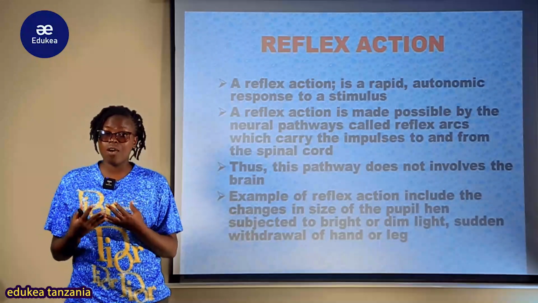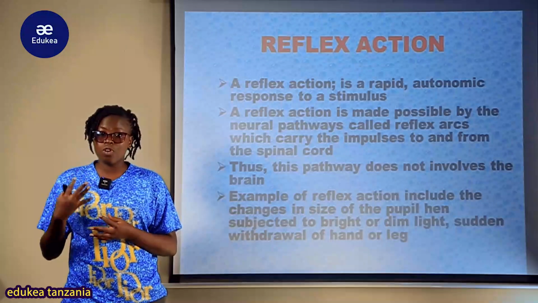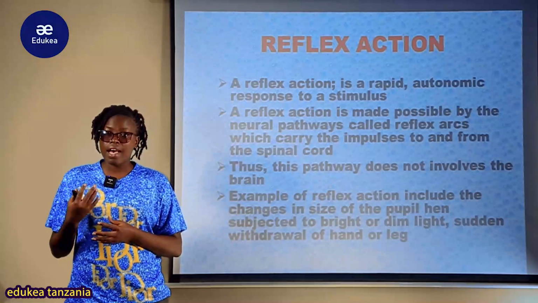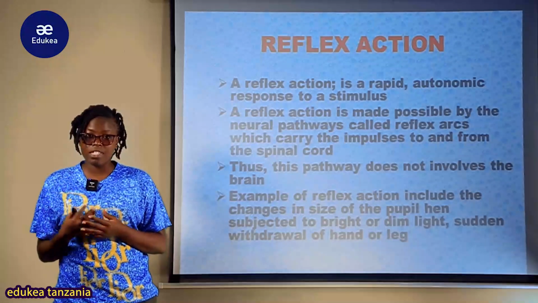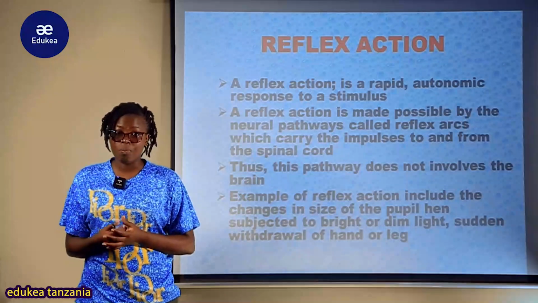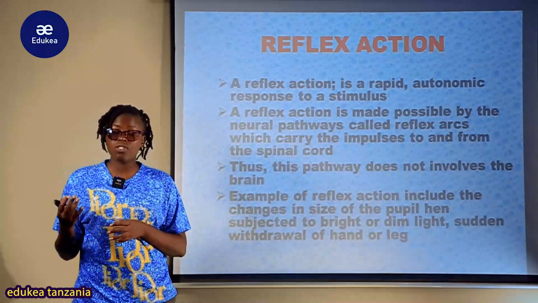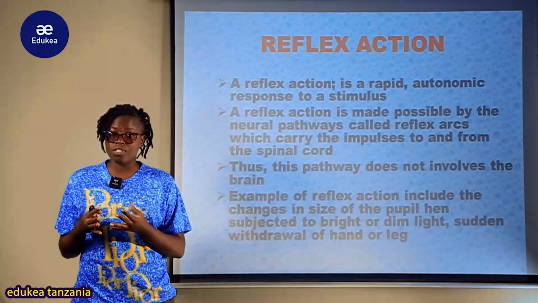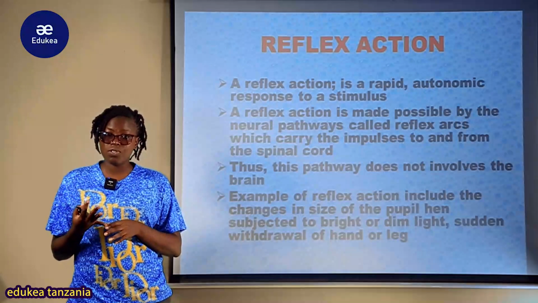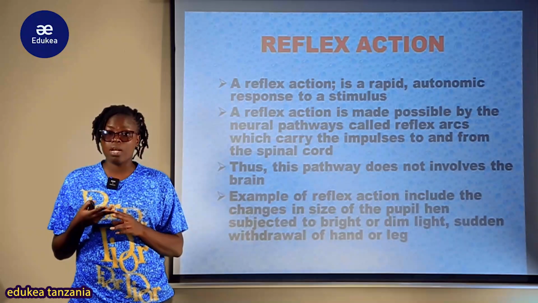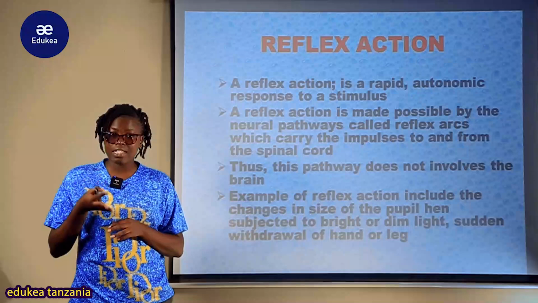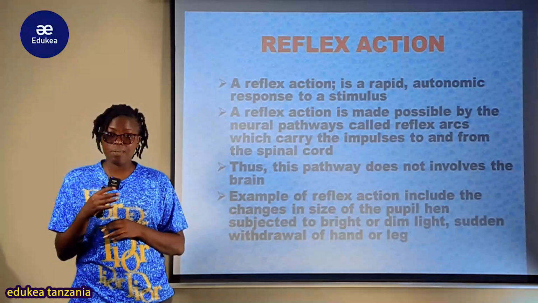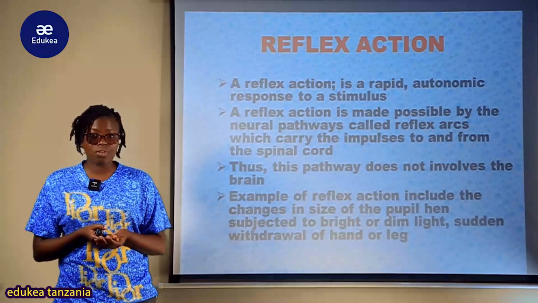So this is how the neural pathway or the reflex action tends to take place. So unakuwa una involve all those three neurons, ambao kuna sensory pamoja na relay pamoja na motor neuron, ambao relay ina act kama connector between the sensory pamoja na motor neuron.